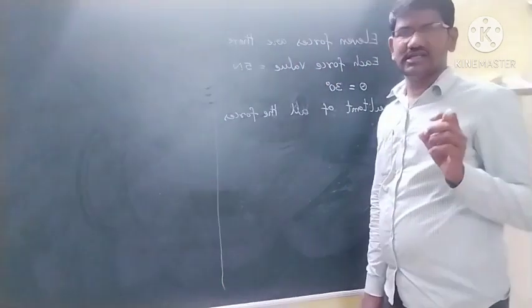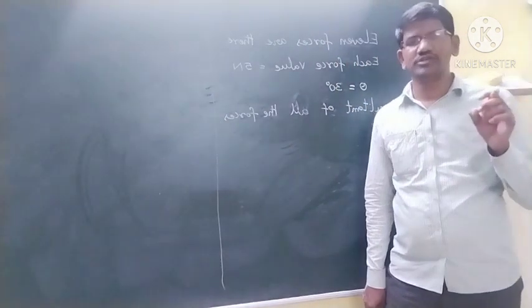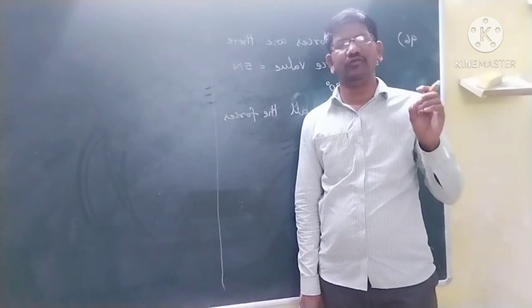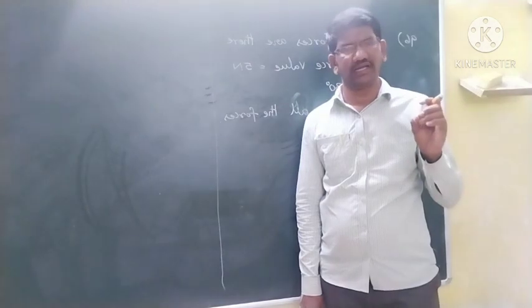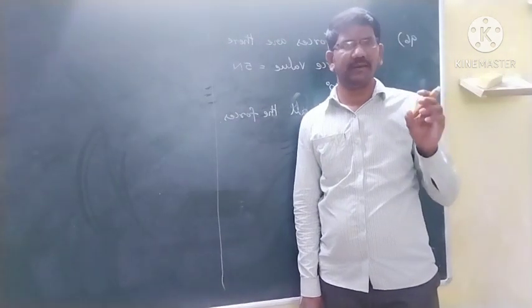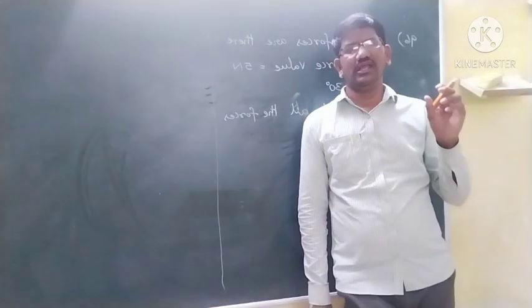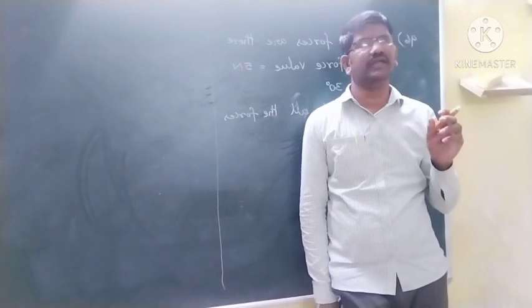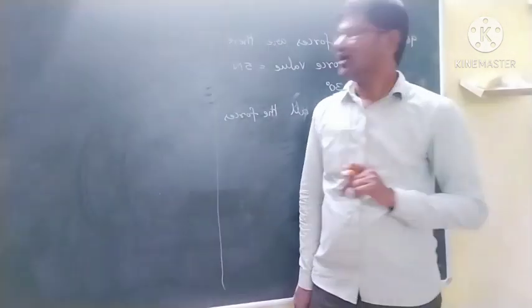if n number of forces act on a particle and each force magnitude is equal to P and keeps the particle at rest, then the angle between any two forces must be equal to 360 degrees by n. Then the resultant force we will get is 0. Okay.